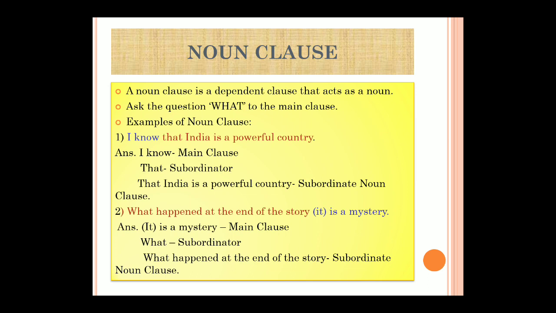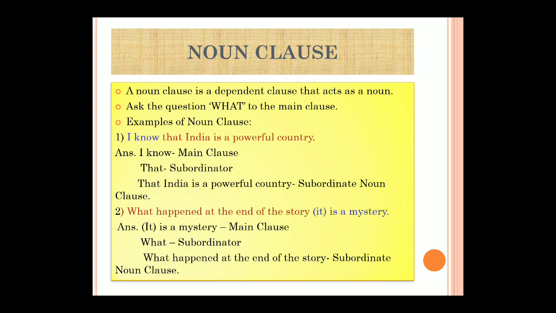Now what you have to do here is ask the question what to the main clause and see if you are getting the answer in the subordinate clause. For example, I know what? Or what do I know? I know that India is a powerful country. So you are getting this answer, no? That India is a powerful country. So you have to ask the question to the main clause, not to the subordinate clause. So I know what, or what do I know? I know that India is a powerful country. Whatever answer you get, that becomes your subordinate clause.